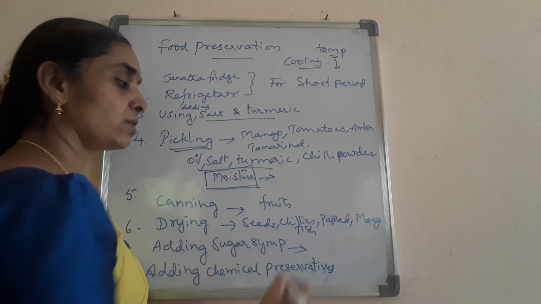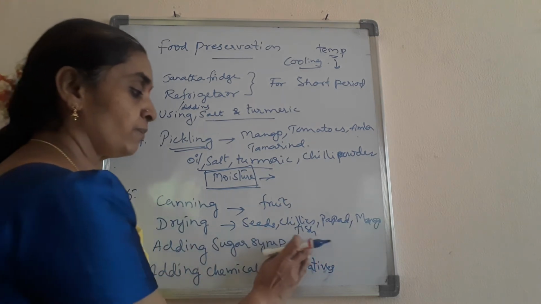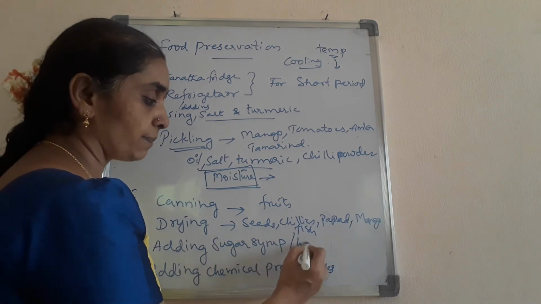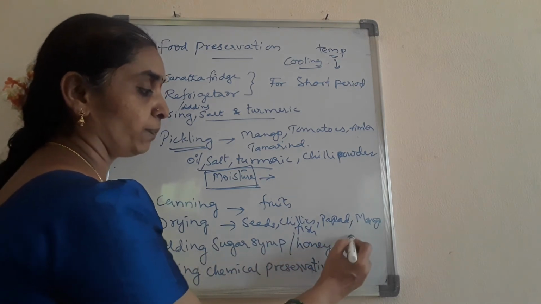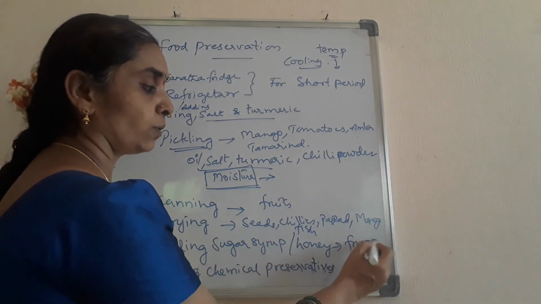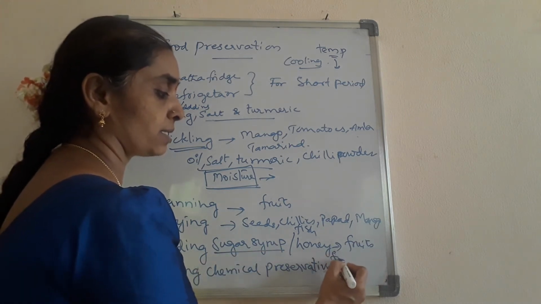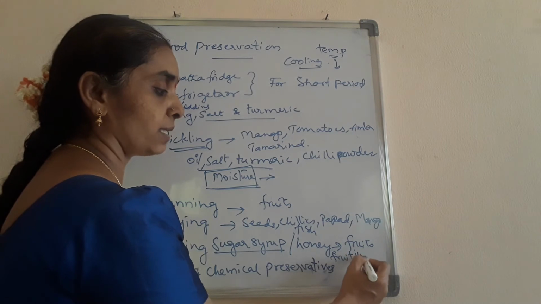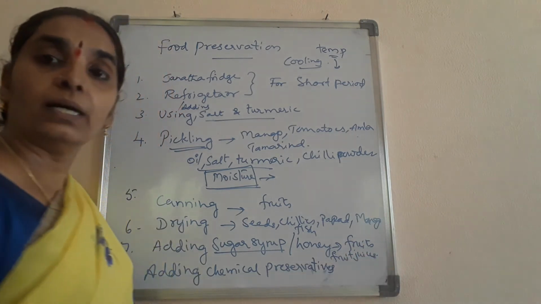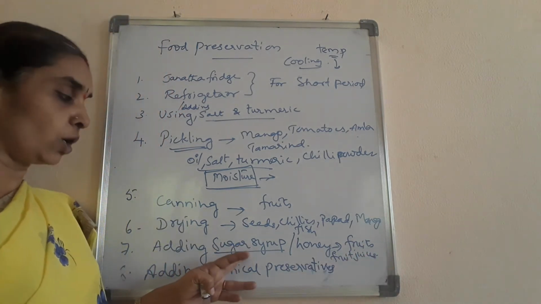Adding sugar syrup is also one of the processes of preservation of food. Sometimes honey is also added to preserve the fruits. Also, in sugar syrup, we preserve fruit juices and keep them for a longer period.